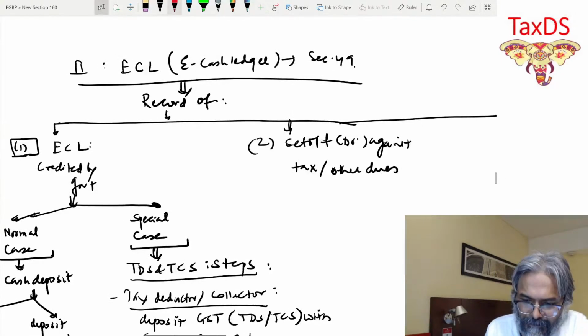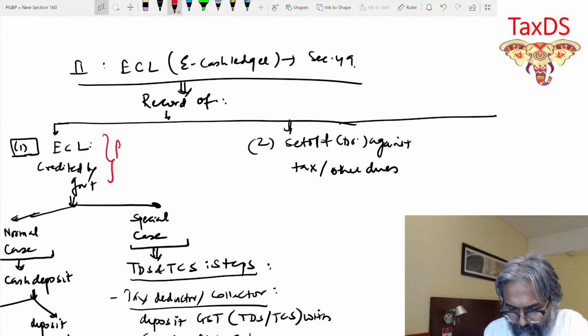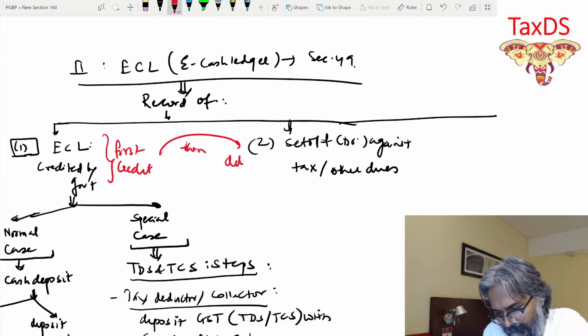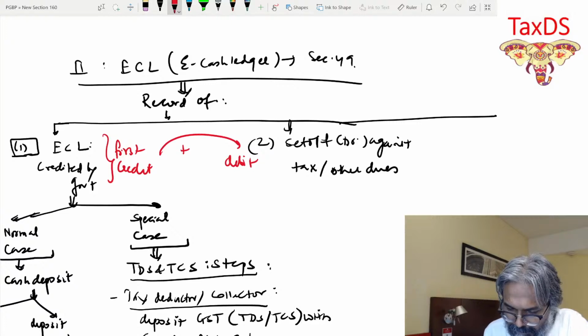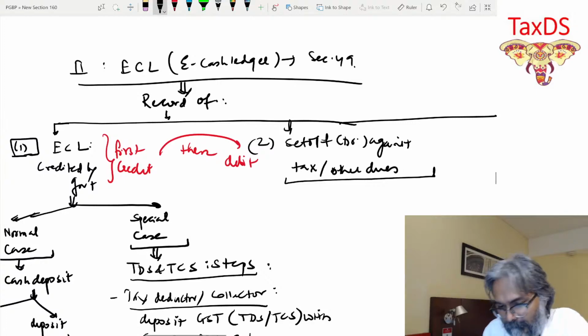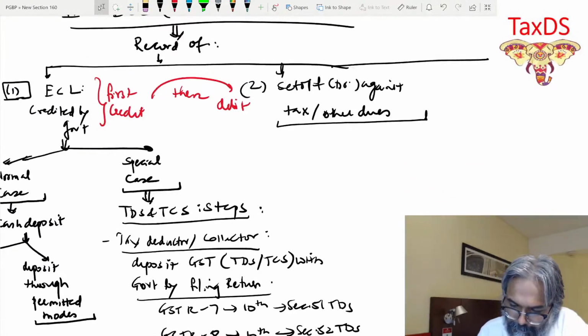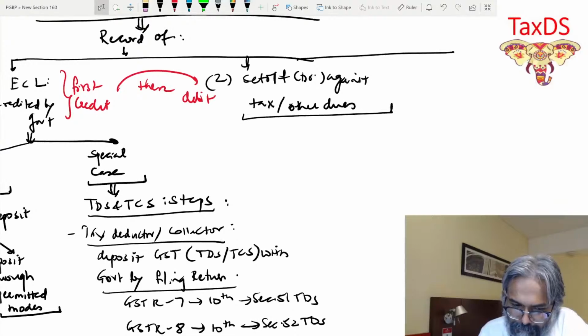So what we discussed, students, is first credit, then debit. That is what will happen in ECL.